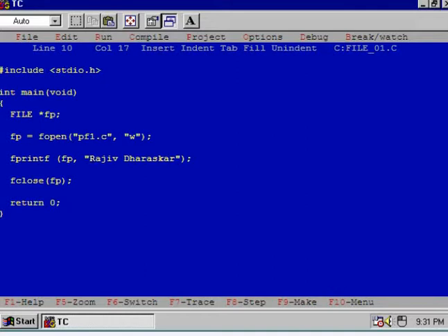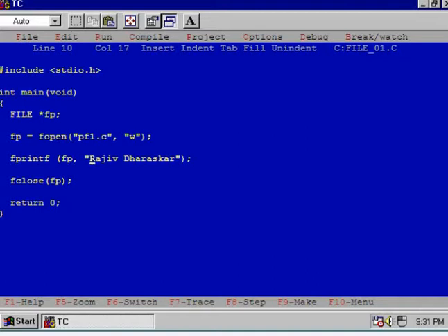You see, the need arises because we'll have to manage the files at runtime, at execution time. This means we'll have to create the file at execution time. The program is running and we want to create a file. Then we'll have to add something to the file at runtime. We'll have to delete something from the file at execution time. And that is why the concept of file IO is needed in C language or in any language.